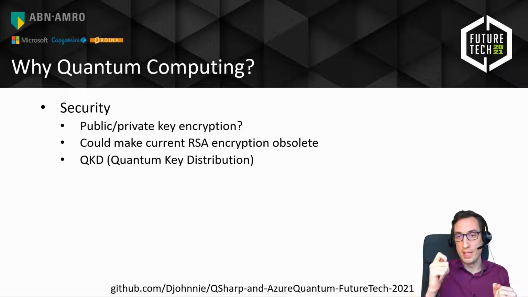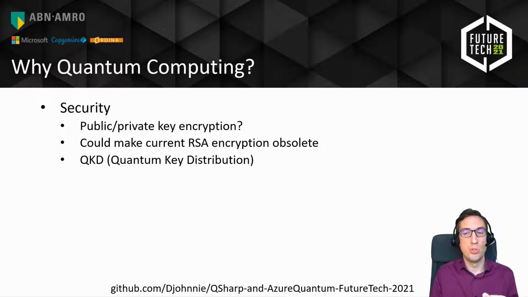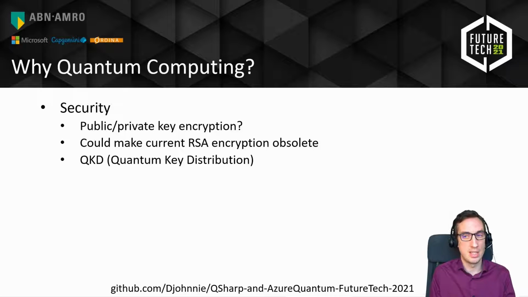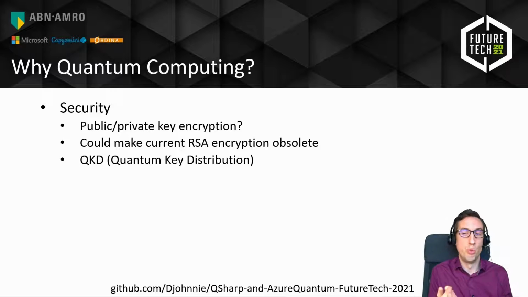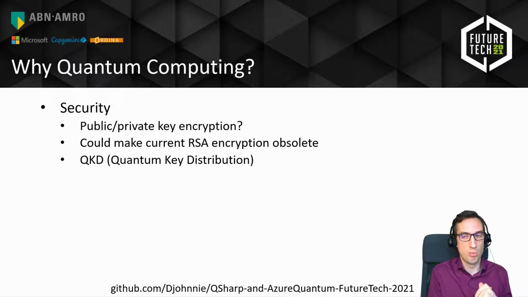When you give somebody the public key, he will never be able to get back to the original two prime numbers, because you cannot write a computer algorithm on a classical computer that is able to factorize that large number back into its original prime factors. Well, you are able to write an algorithm. You can just brute force and try to multiply all prime numbers together, but a classical computer will take thousands of years to reach a solution, and that's the reason why the security works.